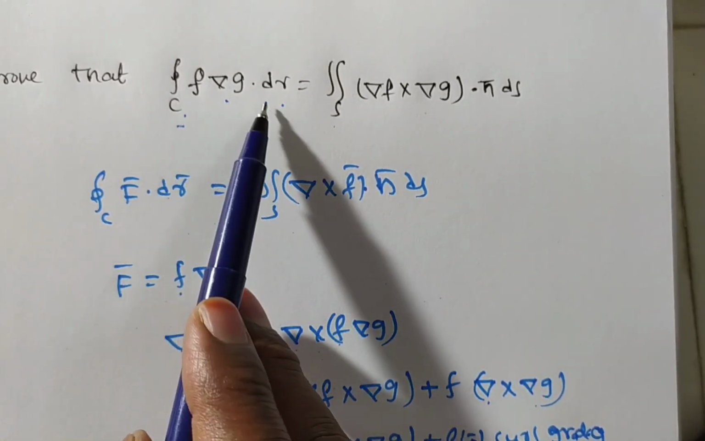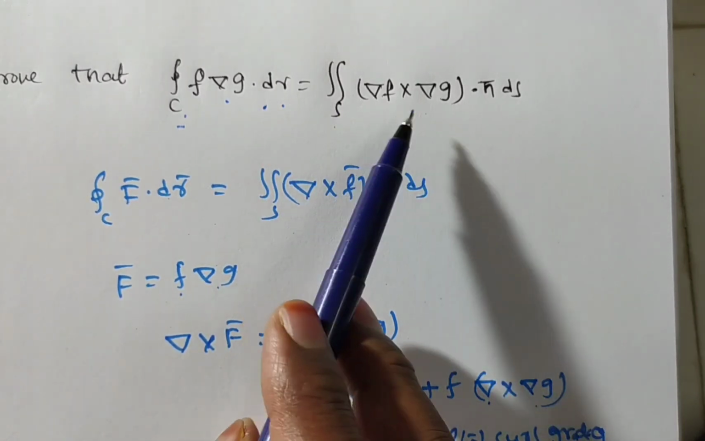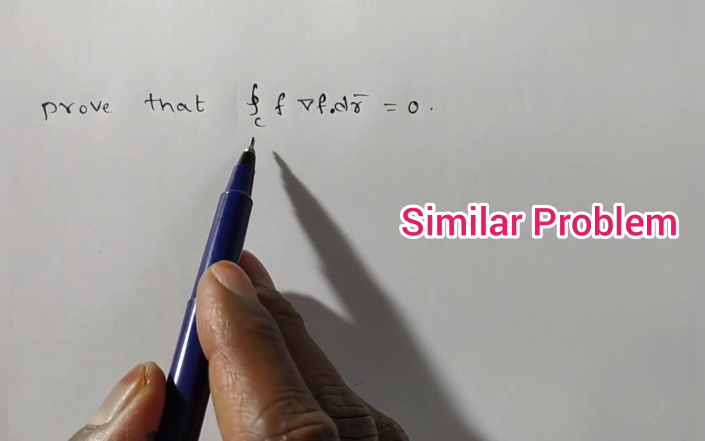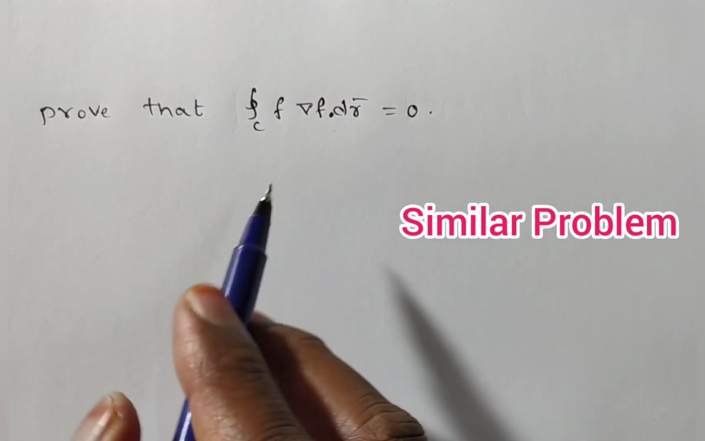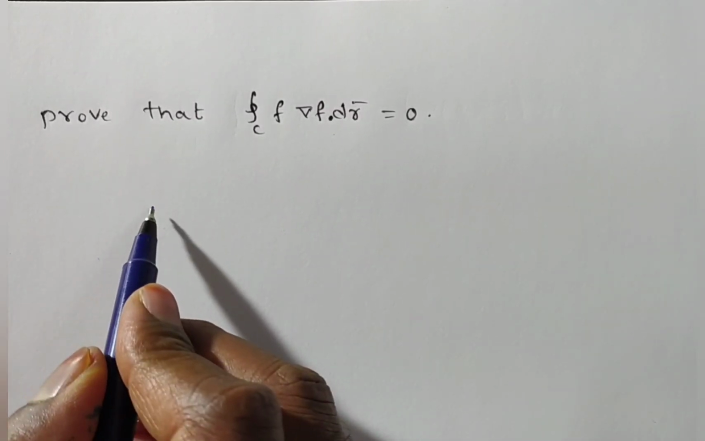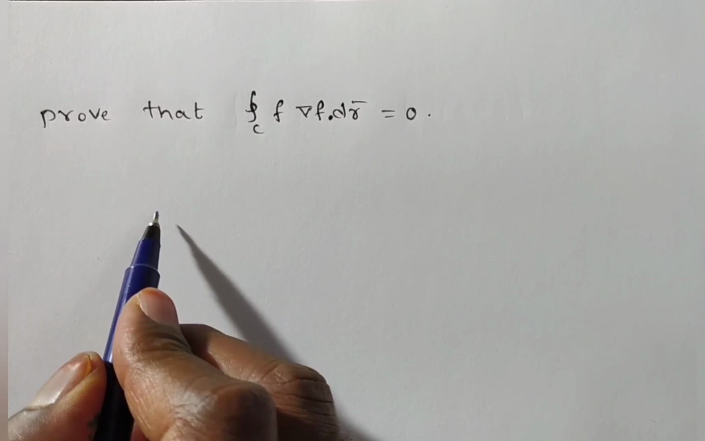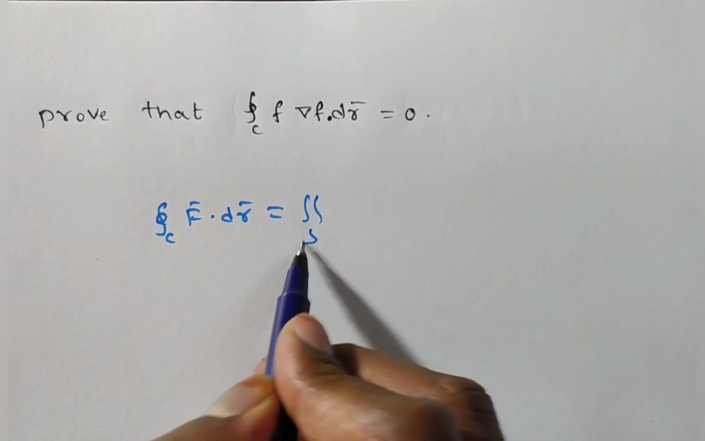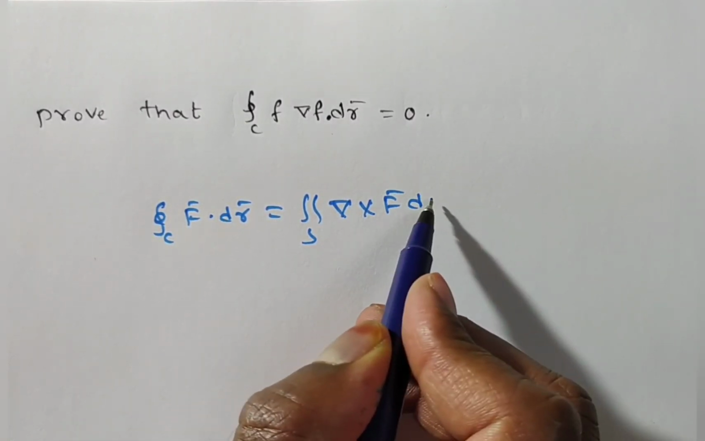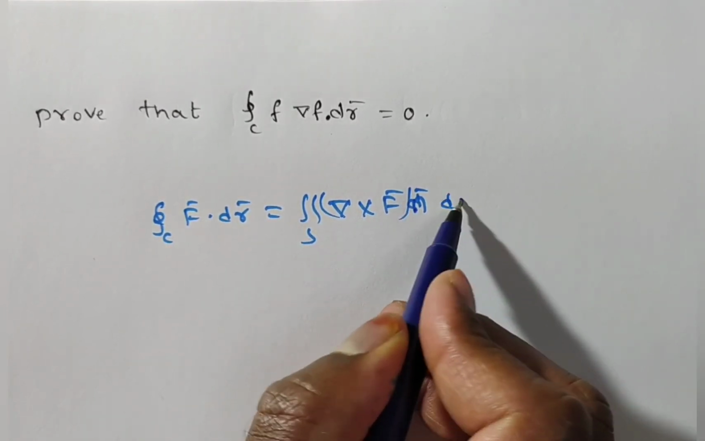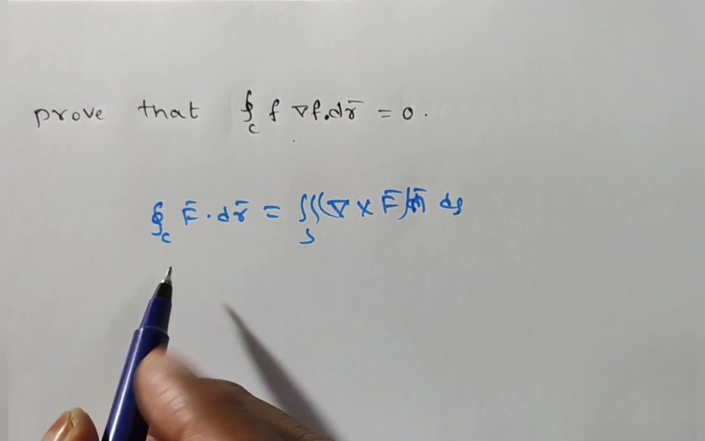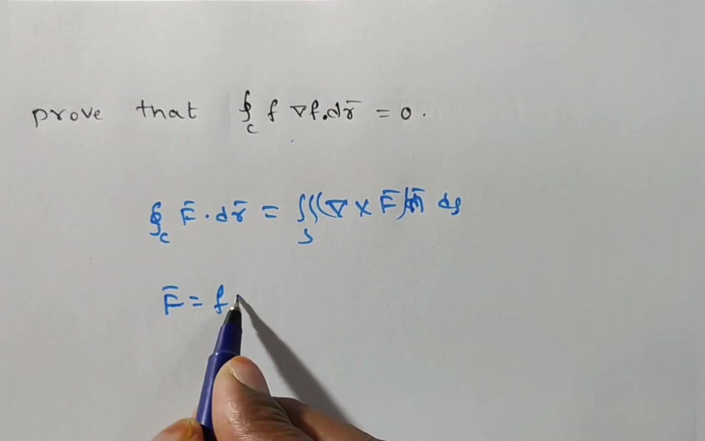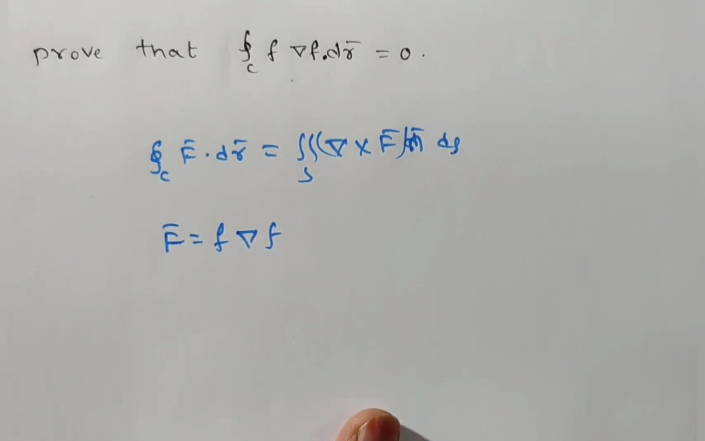The integral over C of f del g dot dr is equal to the double integral over S of del f cross del g dot n bar dS. Now the next problem: prove that the integral over C of f del f dot dr bar is equal to 0 bar. We apply Stokes theorem: the integral over C of f bar dr bar is equal to the double integral over S of del cross f bar dot n bar dS. By observation, f bar is f into del f. So this is a vector.